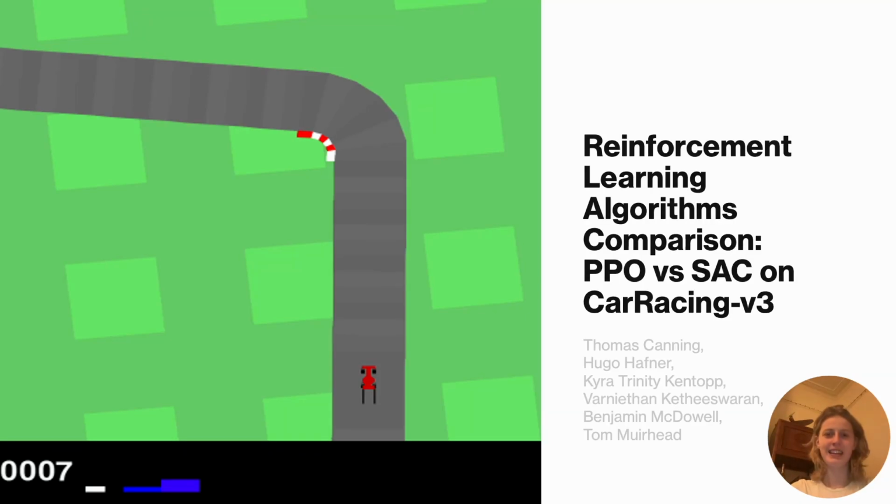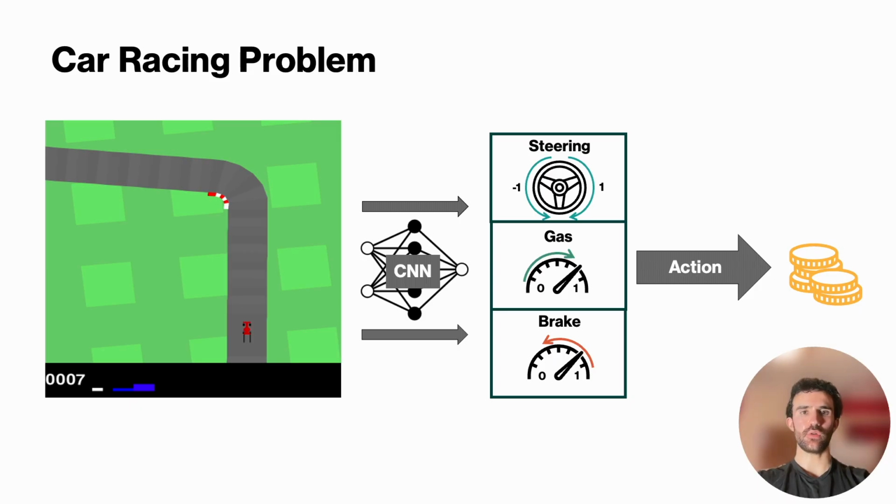Hello, we are Group 19 and this is our project on exploring deep reinforcement learning algorithms in the car racing environment. In the environment, the agent's goal is to navigate a track in the shortest time possible. We process the input of a 96 by 96 RGB image using a convolutional neural network to extract spatial features. The agent then outputs continuous actions for steering, gas, and braking.